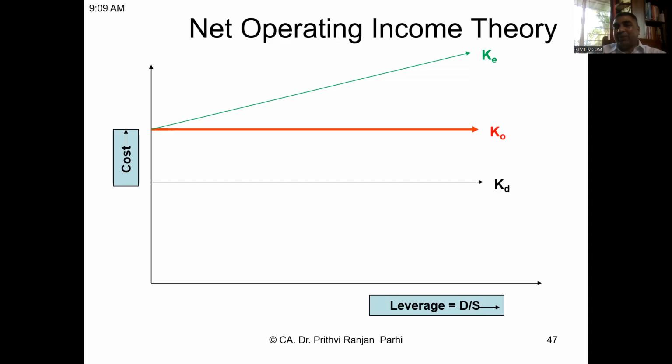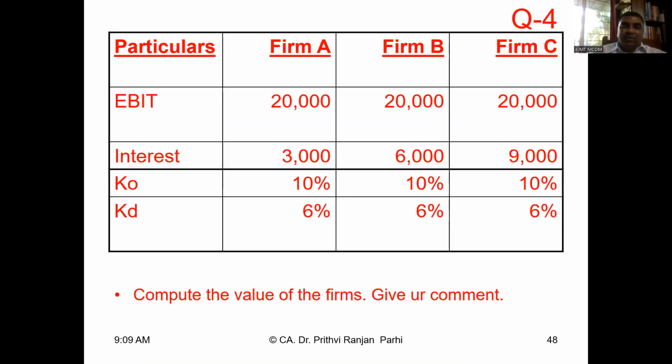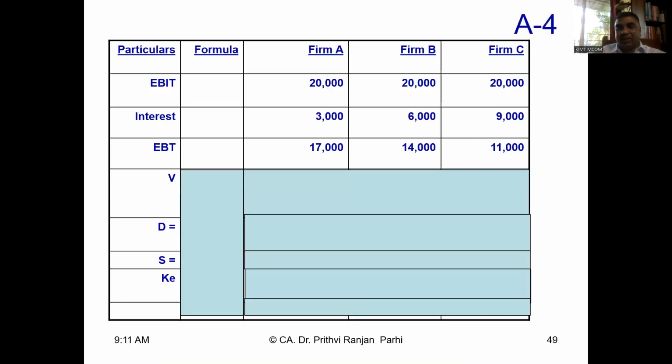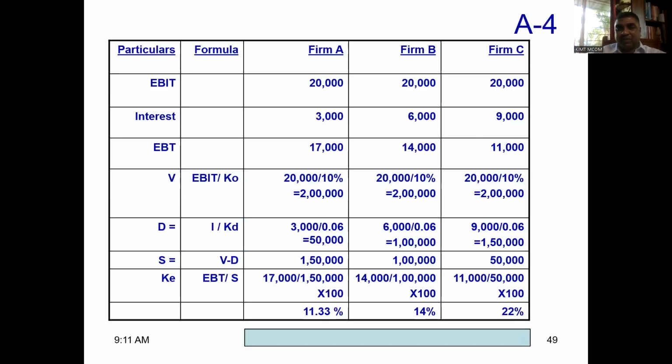Therefore, this theory says KO will remain constant. That means your capital structure will not affect the overall cost of capital. This is because you are introducing debt, but cost of equity will go up. That is the theory. And we also did some questions to understand that theory in our last session.